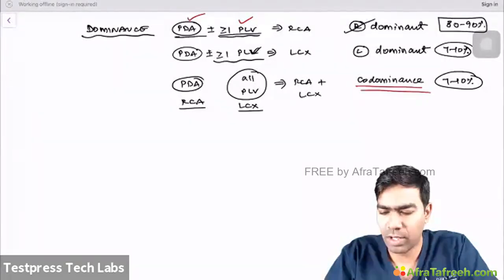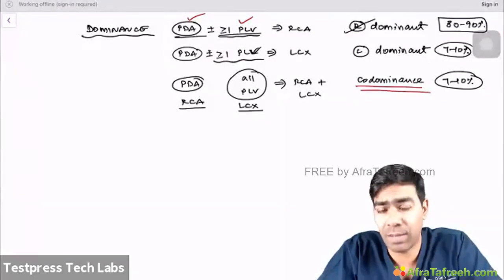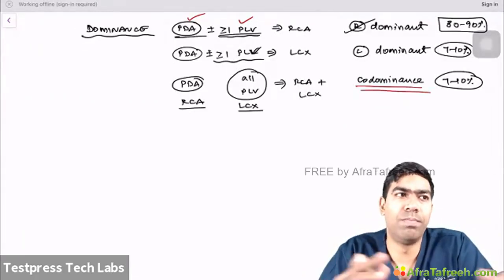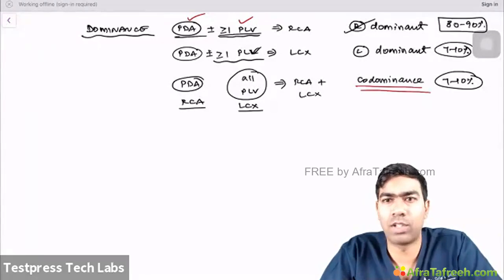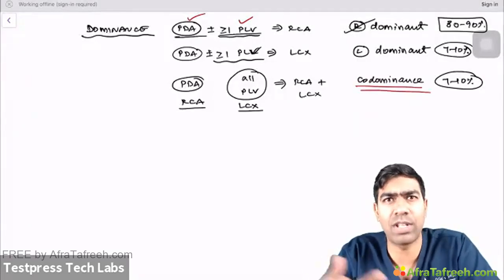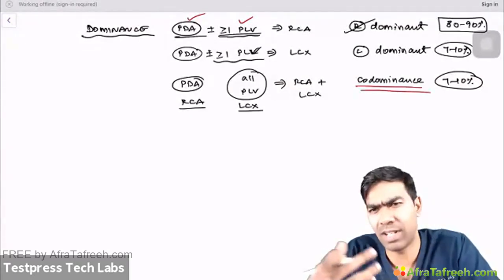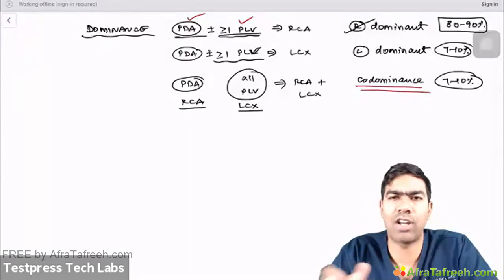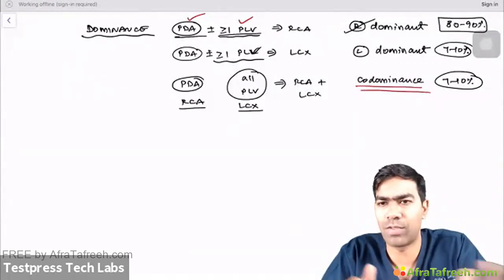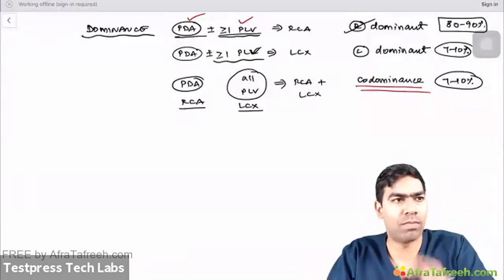So usually the overlap will happen in the inferior wall and the posterior wall only. Anterior wall, you really don't have any problem because it's going to be the LAD for sure. The right ventricle, once again, it's not a confusion at all because it's going to be RCA for sure, the acute marginal branches. Lateral wall, once again, even though there is an overlap, there's no confusion. It's going to be the left coronary circulation only. There is no doubt about that. Either mostly by the circumflex, or rarely some diagonal branches can curve around and supply the lateral wall from the LAD. So lateral wall, anterior wall, apex of left ventricle, not a problem. Right ventricle, not a problem.